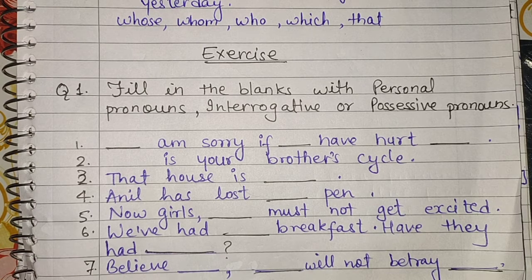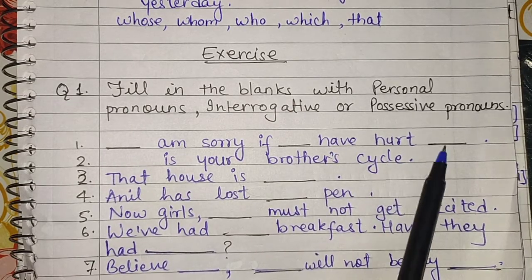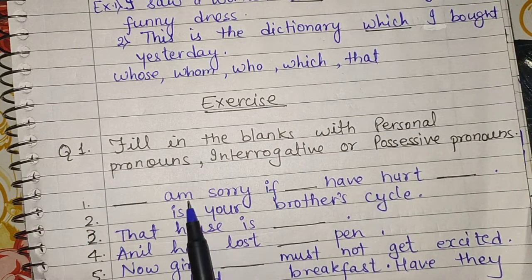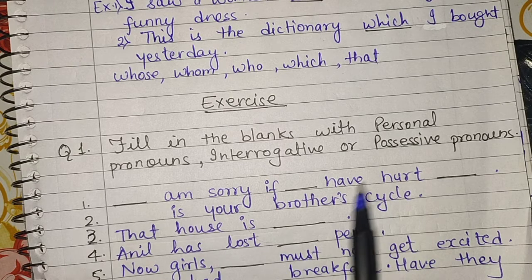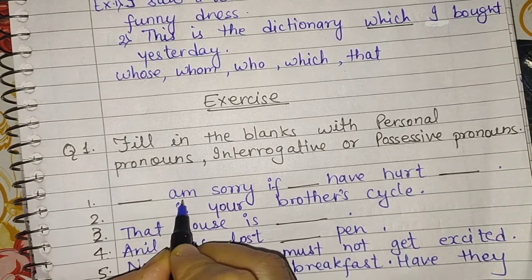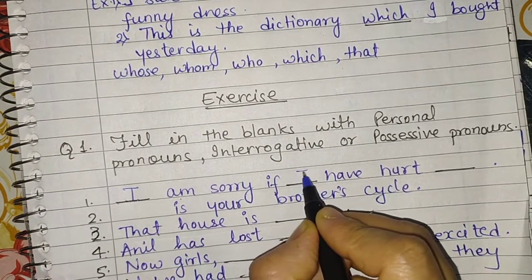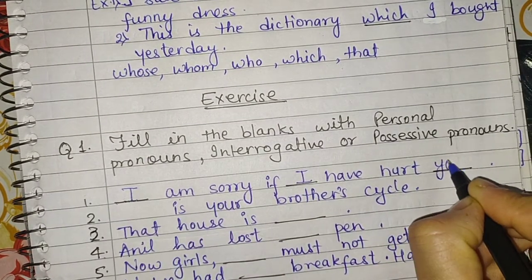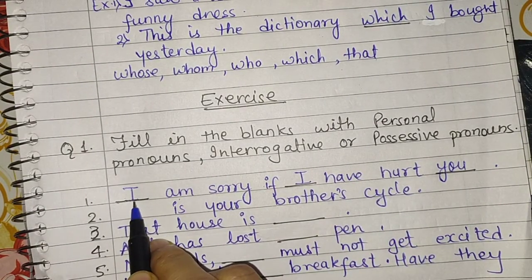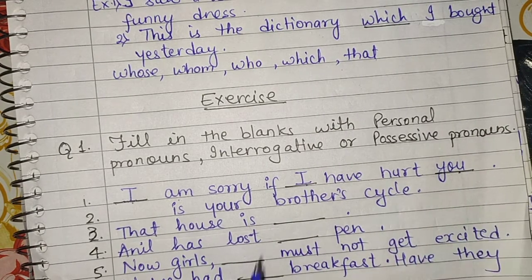Now let's start with sentence number 1. Dash am sorry if dash have hurt dash. What can we fill here? It is not a question, and it is not showing any possession, so the personal pronouns will be filled here. Am we use with I, so we will write: I am sorry if I have hurt you. I is the first person, again here I is the first person, and you is the second person.